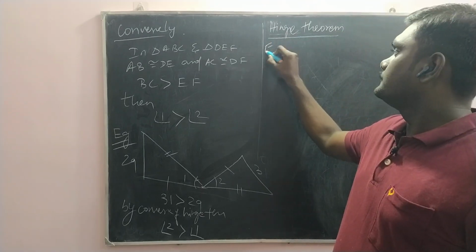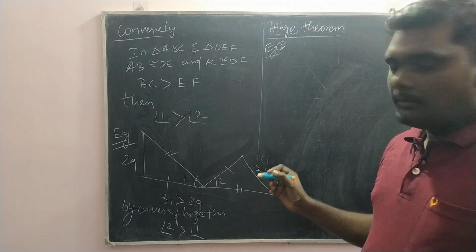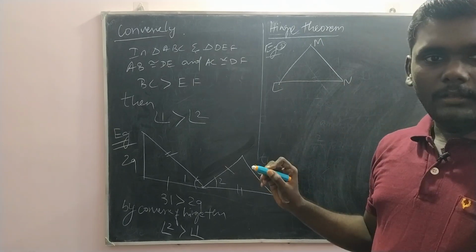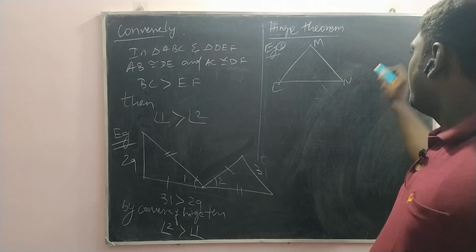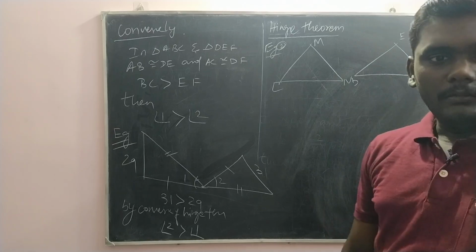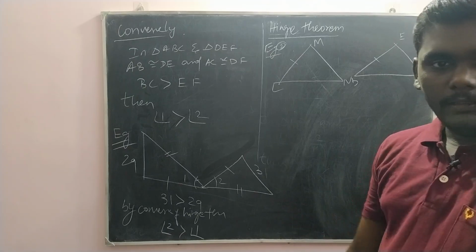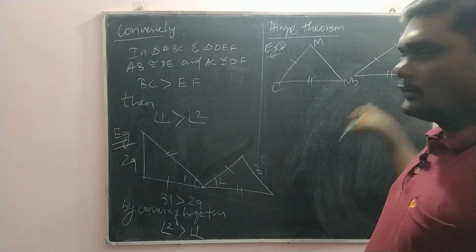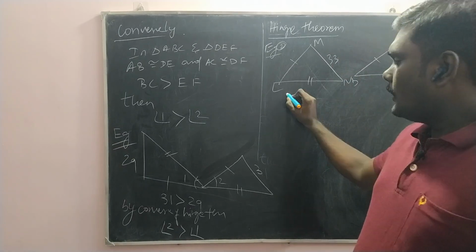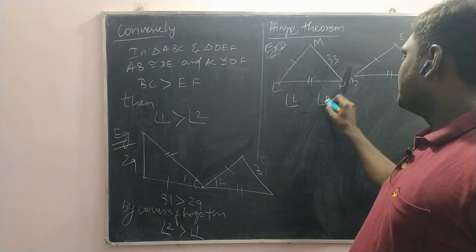The second example is question number 13. Triangle MNL and triangle DEF: we have side ML equal to ED and side LN equal to DF, and the remaining sides are 33 and 25. This side is 33. How can you compare the measure of angle L and angle D?